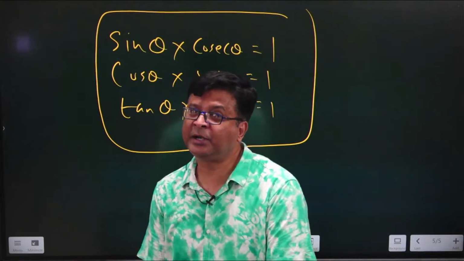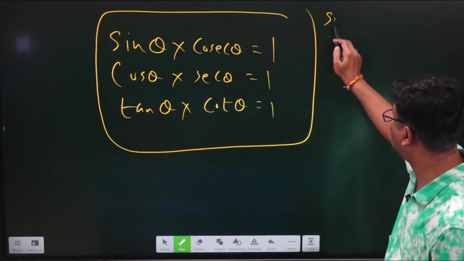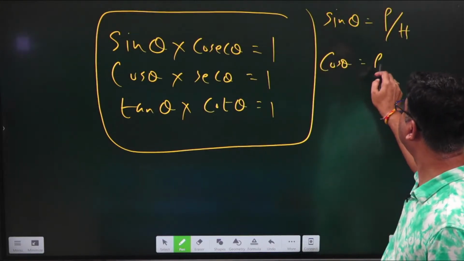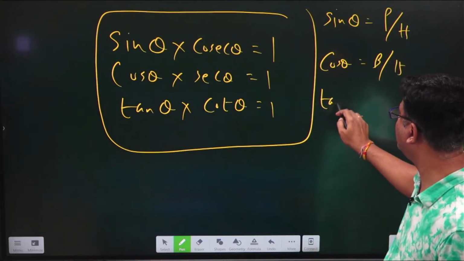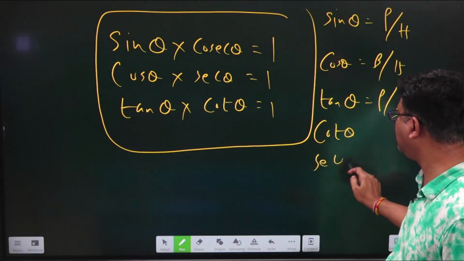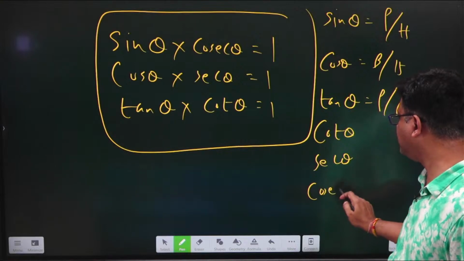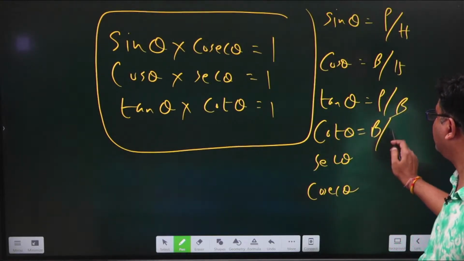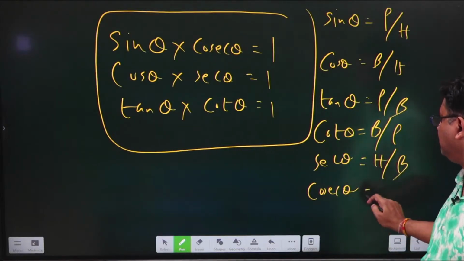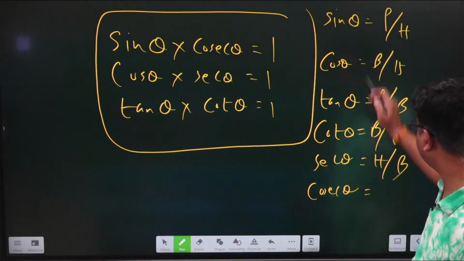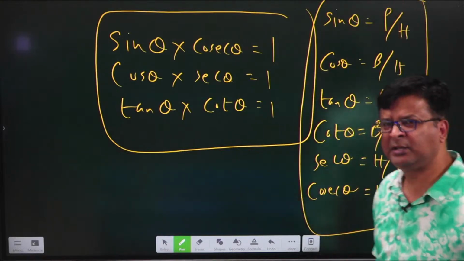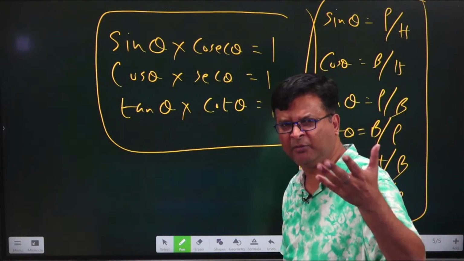And just now I have written the formulas also, so let me write it once more. Sin theta is P by H, cos theta is B by H, tan theta, the division of these two in the same order, is P by B. Now you can write the reciprocal values simply by seeing the first three, because cot theta is the reciprocal of tan theta, so it means B by P. Sec theta is the reciprocal of cos theta, that means it will be H by B, and cosec theta is the reciprocal of sin theta, that is H by P. And to remember these, we have been given some mnemonics. Let me give you a few more.